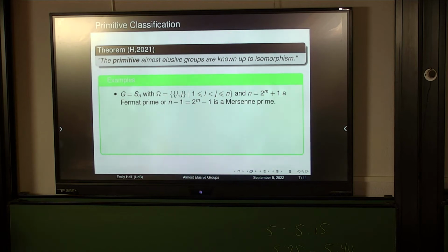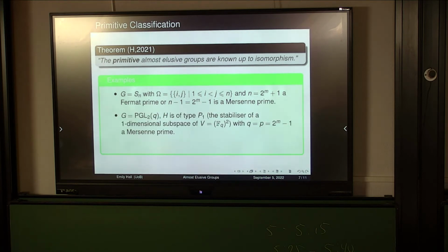And for this to be almost elusive, we require that either n is a Fermat prime or n-1 is a Mersenne prime. Another example, so take the group to be the projective general linear group, PGL(2, q). Take our point stabilizer to be of type P1, so this means it's the stabilizer of a one-dimensional subspace of the natural module. And for this to be almost elusive, we require that, firstly, q is prime, but in particular it has to be a Mersenne prime.